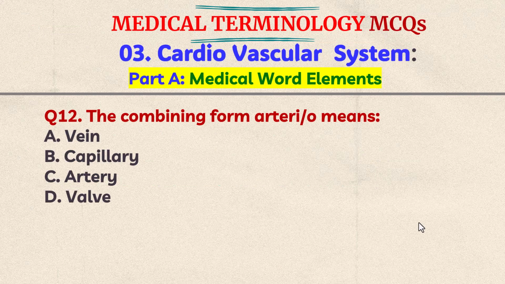Question number 12. The combining form arterio means A. Vein, B. Capillary, C.